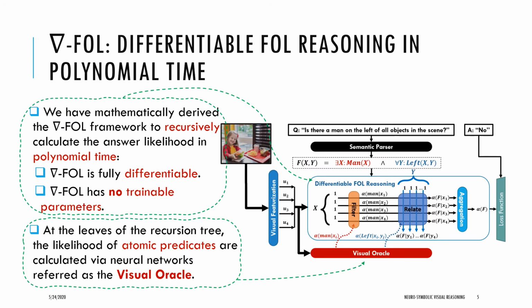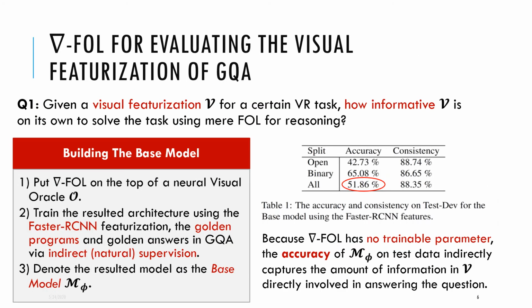To compute the answer likelihood in polynomial time, we propose a recursive inference machinery, or as we call it, the Nabla FOL. Though differentiable, this formalism doesn't have any trainable parameters of its own. I leave the math details out here. Also, in our framework, the likelihood of the atomic predicates are calculated via neural networks, which we refer to as the visual oracle. We can now use our framework to address important questions regarding the interactions between the visual and reasoning aspects of the visual reasoning tasks.